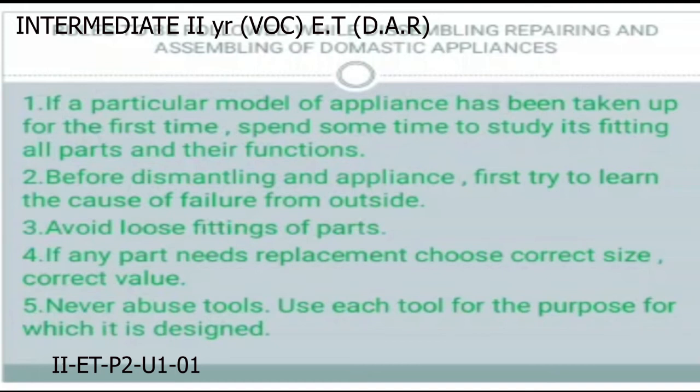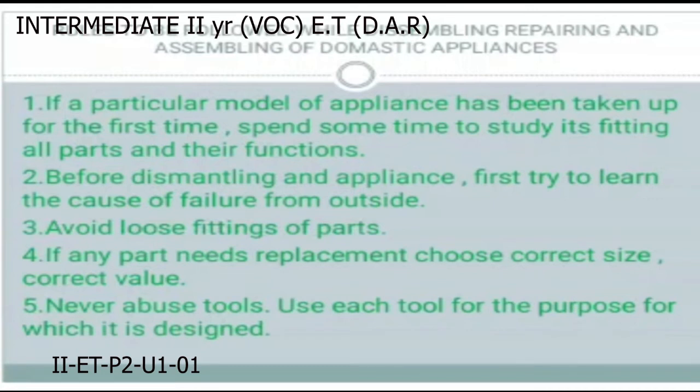First of all, we take a particular model of appliance, an electric iron, an electric rice cooker, any appliance. Spend some time on all its parts, how they are fitted and how the parts function.